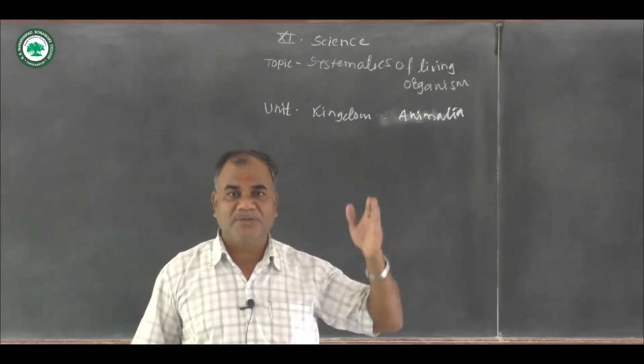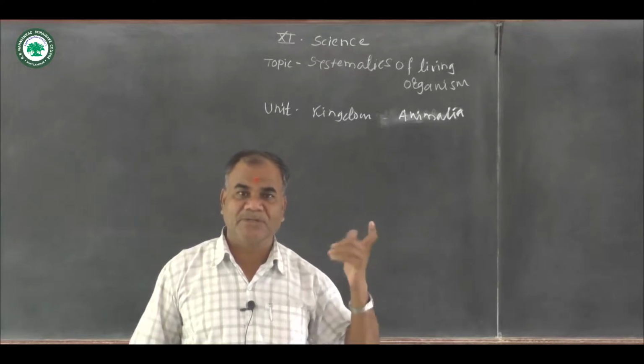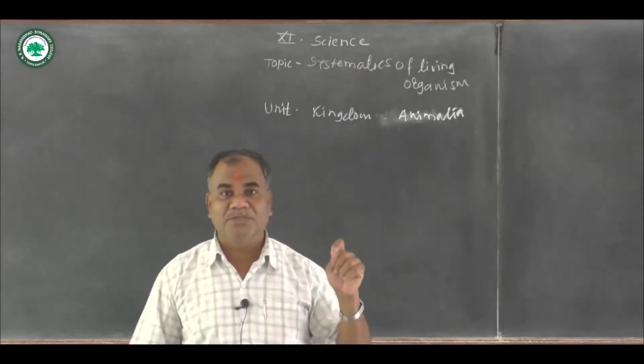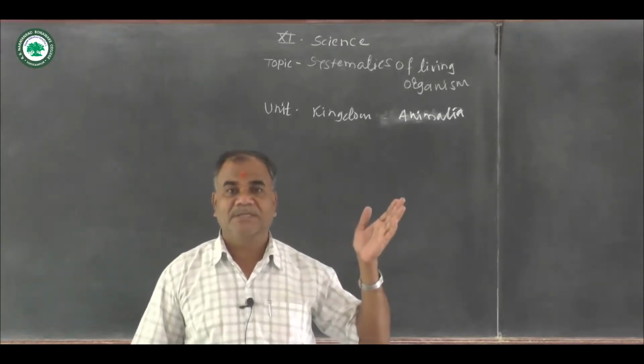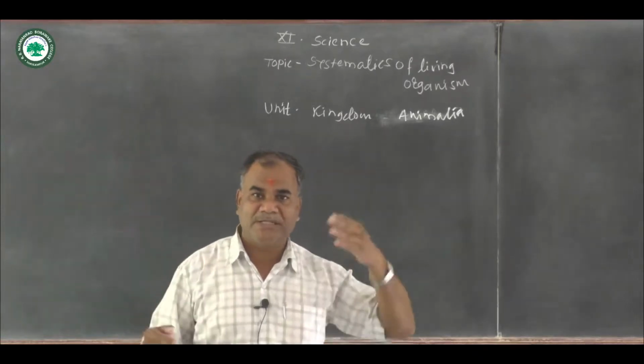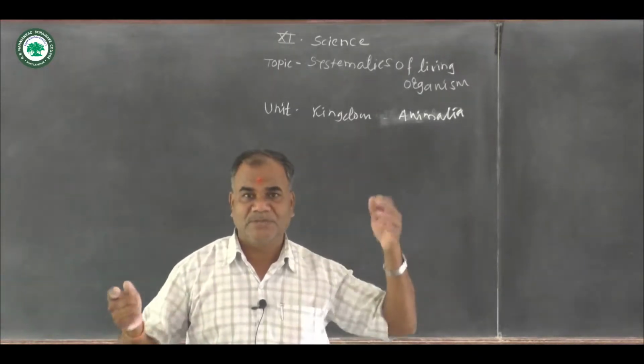In kingdom classification, plants and animals get grouped into the two sub kingdoms, because both are living organisms. But the difference is the mode of nutrition. Plants are autotrophic and animals are heterotrophic. So they are grouped into two major groups, that is plants as well as animals.